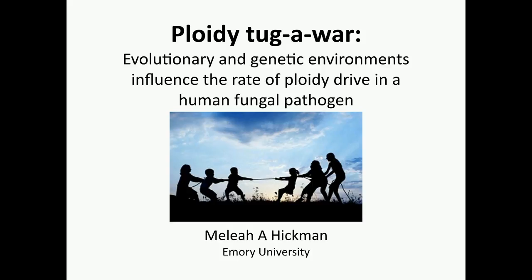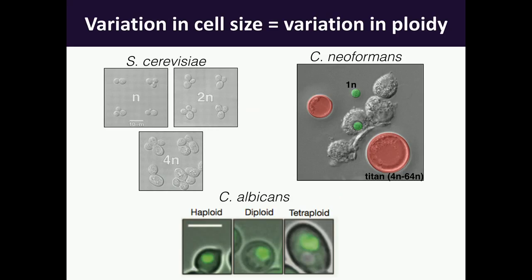Yes, I'd like to thank the organizers for having a non-model system represented here, but yeast nonetheless. So I'm going to start off by saying that different budding yeast species across the fungal kingdom have a very clear correlation between their ploidy, that is the number of chromosome sets that they contain in the genome, and their cell size. So haploid cells are smaller than diploid cells, and diploid cells are smaller than tetraploid or polyploid cells.